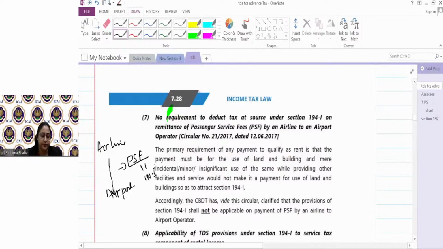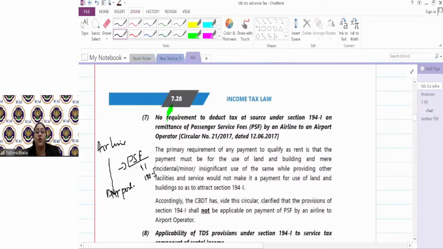Clear? बस ये है मेरा 194I, whereby any person except individual and HUF deducts TDS. And individual and HUF deduct TDS only if they have a turnover of more than 1 crore or gross receipts of more than 50 lakhs in the previous year, and they're making payment in the nature of rent.